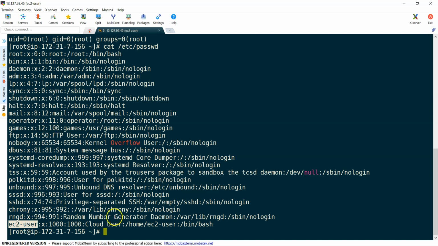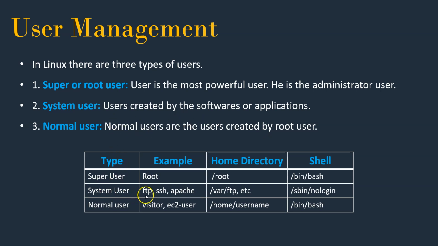All right. Next, system users like FTP, SSH, Apache. If we install Apache software in our system, we get this user. These have directories like /var/ftp and so on. You cannot log in with a shell for these users, that's why /sbin/nologin comes. And at last, normal users, we can create any user like visitor, ec2-user. They get a home directory under /home with the username, and their shell is /bin/bash. Shell is nothing but the prompt where we are executing commands.